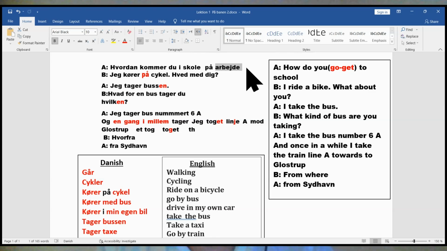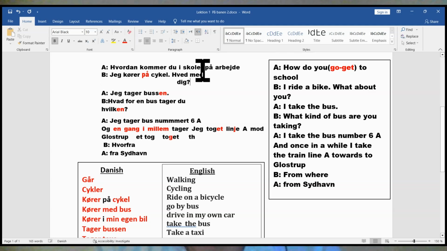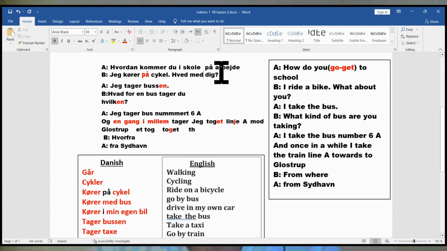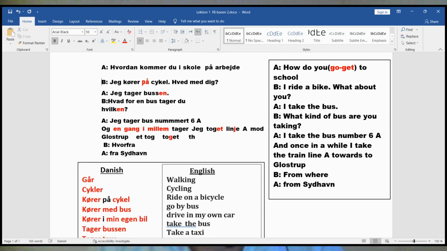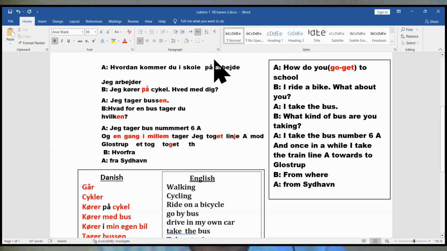In Danish we have the same. Jeg arbejder. Here it is a verb. Jeg arbejder, it is a verb. But when you say jeg skal på arbejde, if you want to say jeg skal på arbejde.